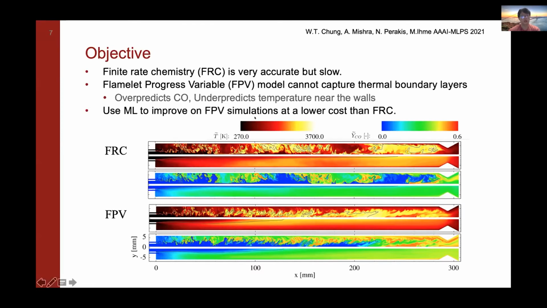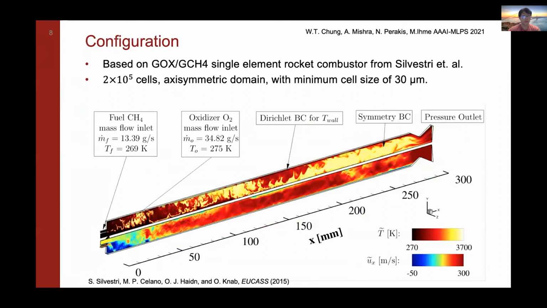So we're interested in using machine learning to improve upon the flamelet progress variable simulations to create an equal fidelity simulation to the finite rate chemistry models at a lower cost. And so let's talk about our configuration over here. It's based on the gaseous oxygen, gaseous methane, single element rocket combustor from Silvestri and colleagues. We use a 200,000 cell axisymmetric domain, and the boundary conditions are shown in the figure over here. We have a plot of temperature and velocity.